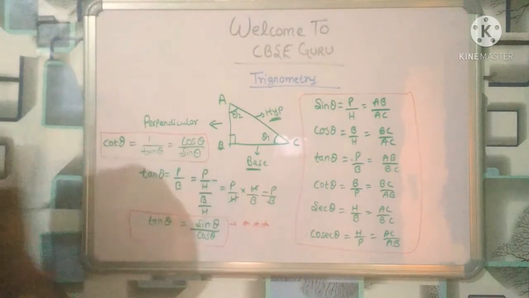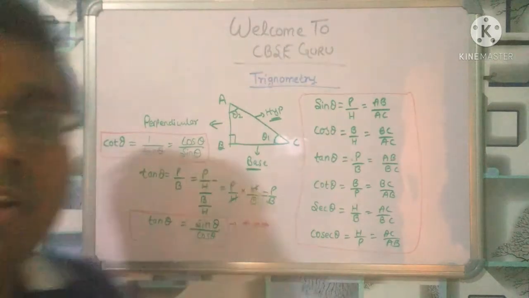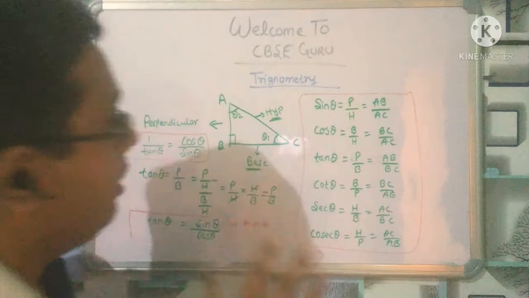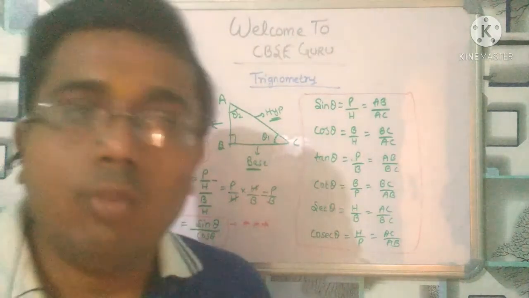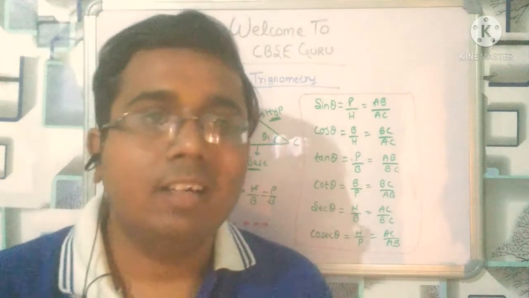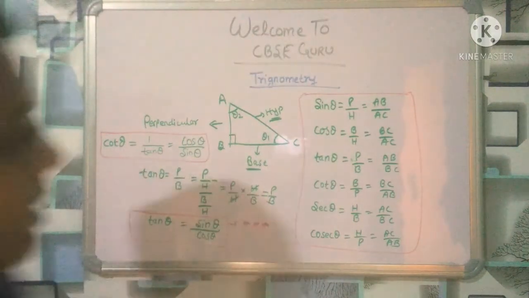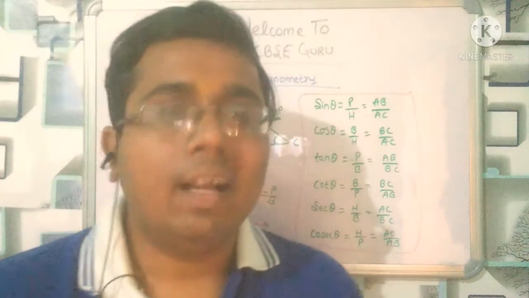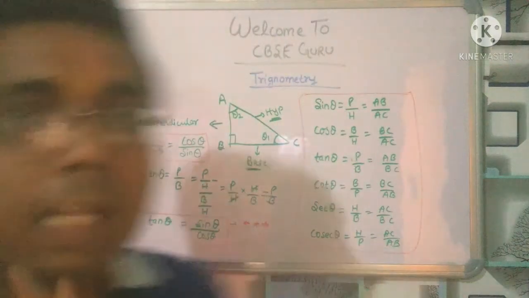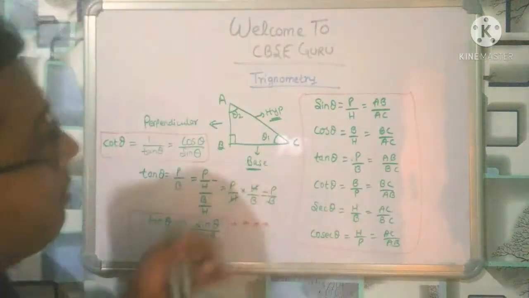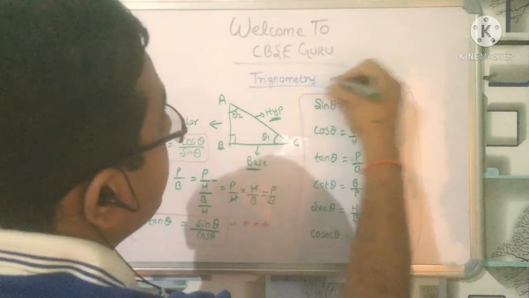Please note down. These are very important trigonometrical identities. It is very basic. I have told you about sin theta, cos theta, tan theta, all the things. What is cot theta? What is tan theta? I think you have understood the basic concept of the trigonometrical identities.